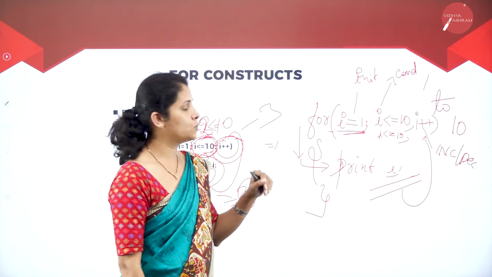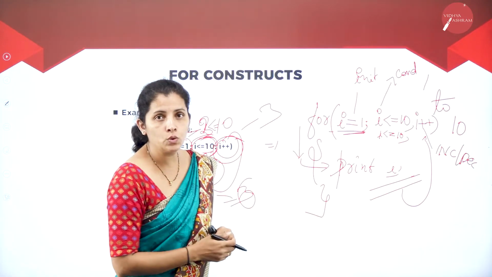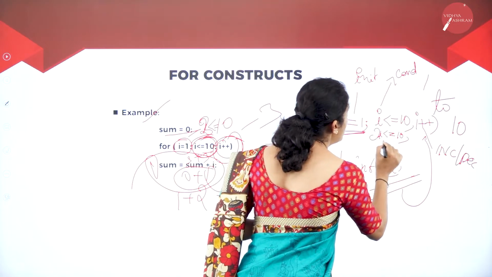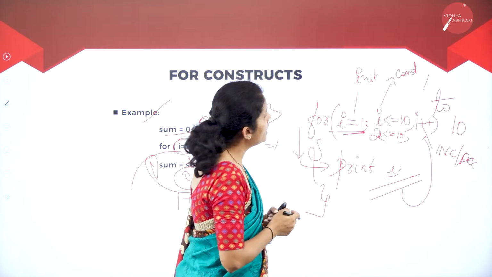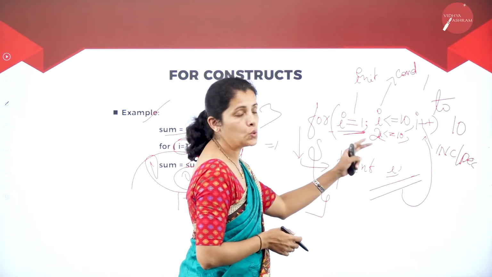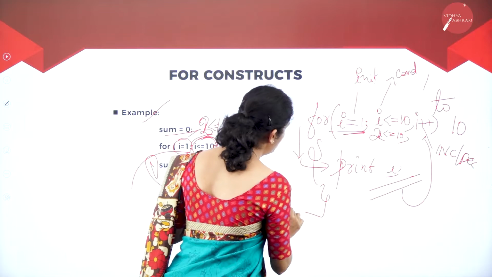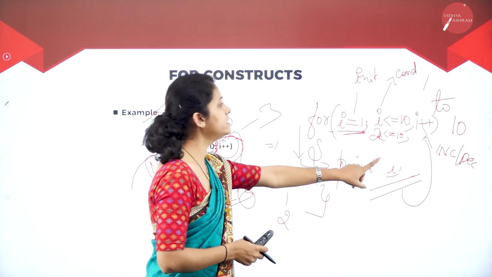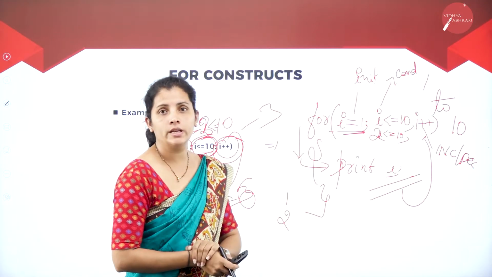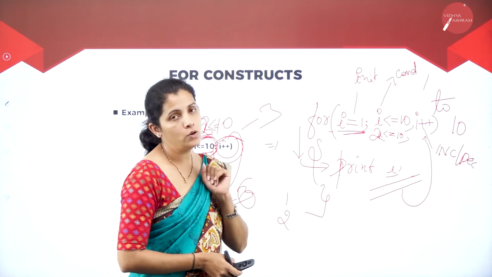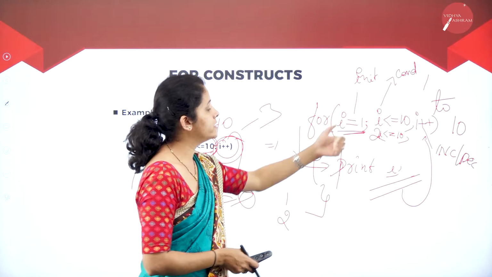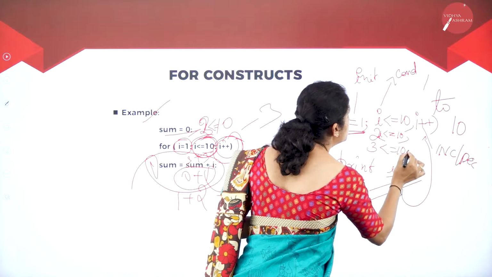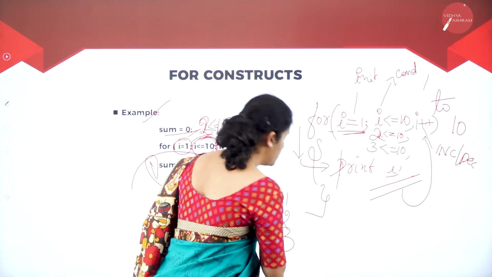Now I is 2. After incrementing, I want to check the condition. 2 less than or equal to 10 is true, so I'm going to print the second value, that is 2. After that, once again I'm going to increment the I value by 1. Now I is 3. 3 less than or equal to 10 is true, so I'm going to display 3.